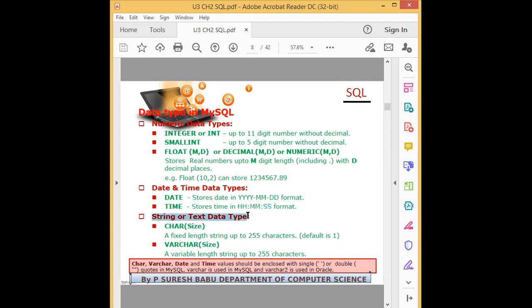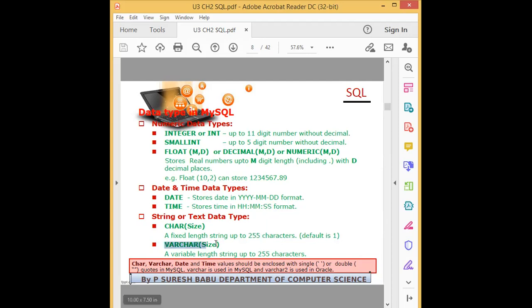Then string types, string or text type, there will be two data types. Very interestingly, both will look the same, but there is one single difference. So the first one is character, the second one is varchar. In both we can mention the maximum length. By default the maximum length is 255, but the default value is 1. If you don't give any value, only one character is accepted. That is the default value, but the maximum value is 255.